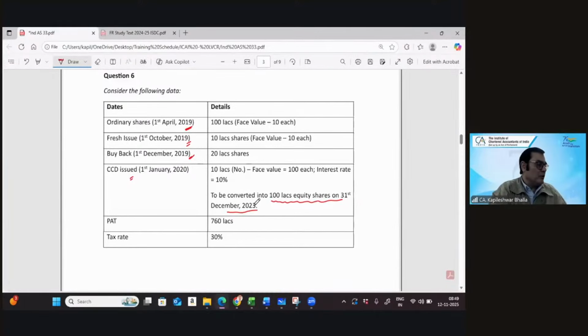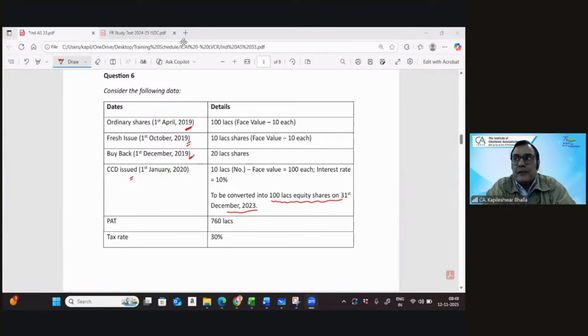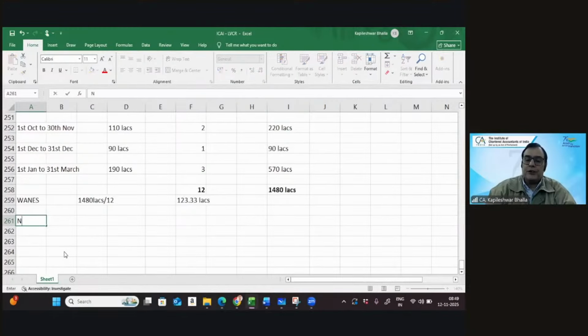So tell me, what will you take in terms of the numerator? Are you going to consider the impact of the interest? Because the profits which is given would be after considering the interest on the CCD. So while calculating the basic EPS, are you going to add back the interest? What do you say? So we're going to add back the interest net of tax, right? Absolutely correct.